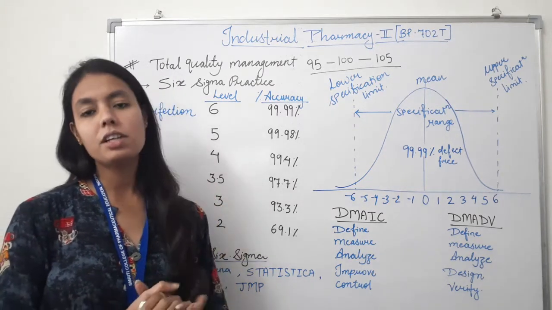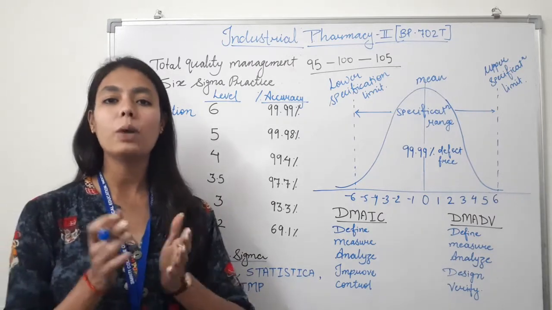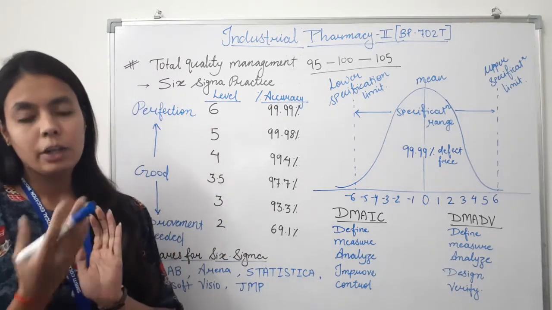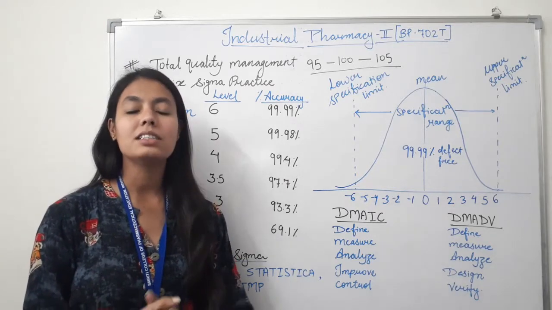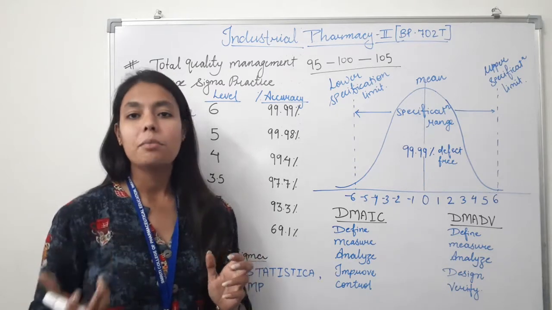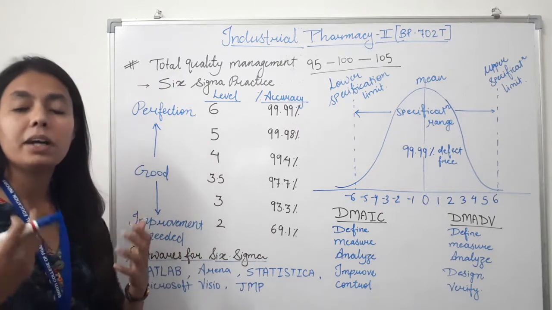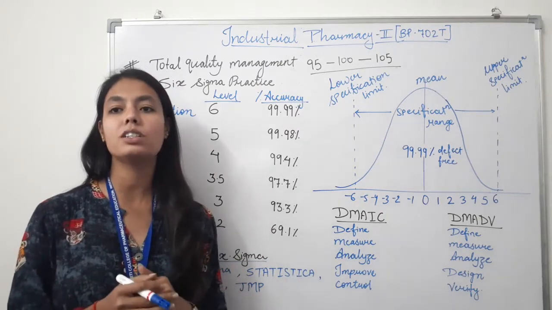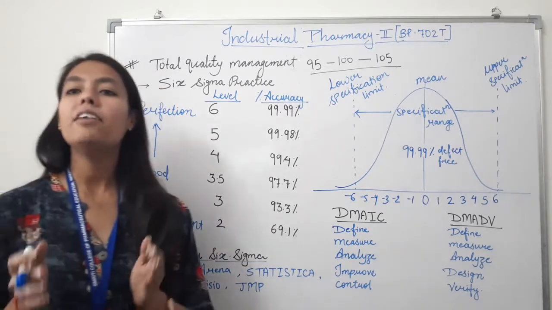So in continuation with our previous lecture in which we discussed total quality management, apart from that, the methodologies used for total quality management, in which we introduced the Six Sigma concept, what is the history behind the Six Sigma concept or Six Sigma practice. Apart from that, what are the various objectives, or why we have to use the Six Sigma concept. Apart from that, if we talk about the levels of Six Sigma.